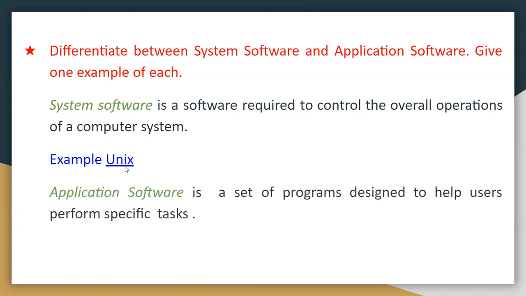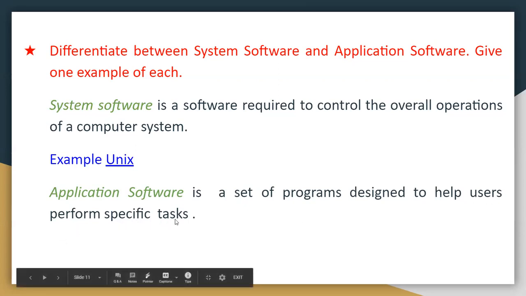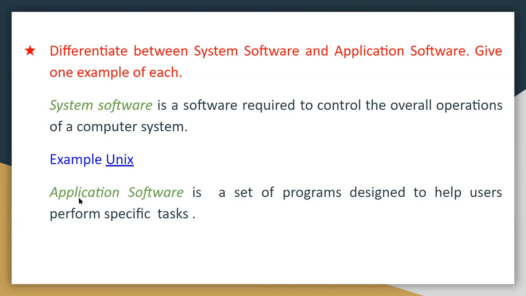Now next is application software. Application software is a set of programs designed to help users perform specific tasks. It means this is for specific work, for special work.